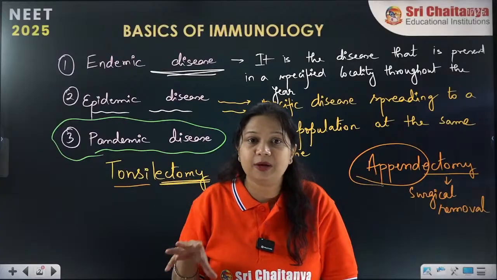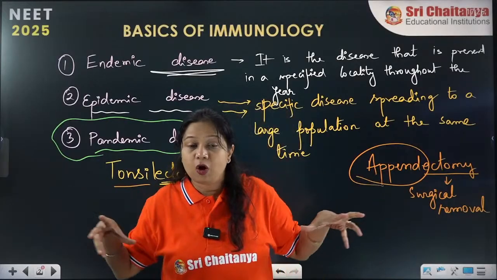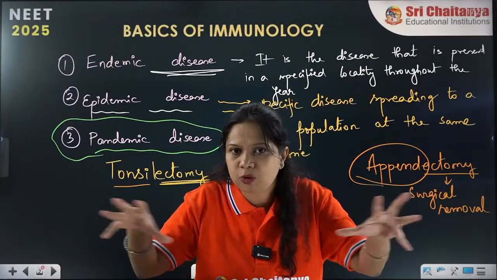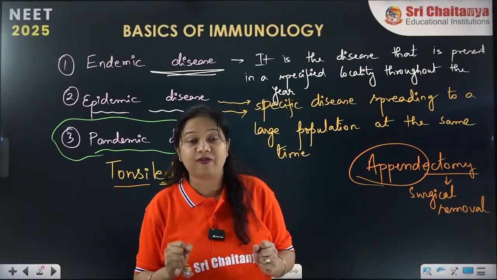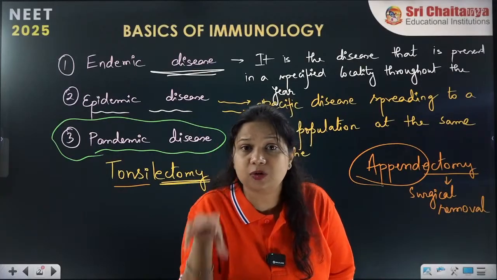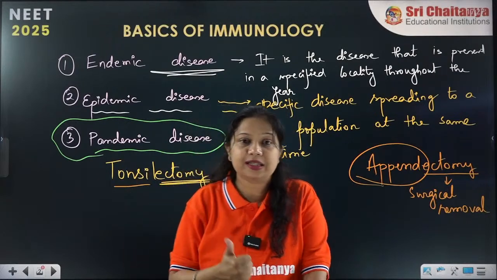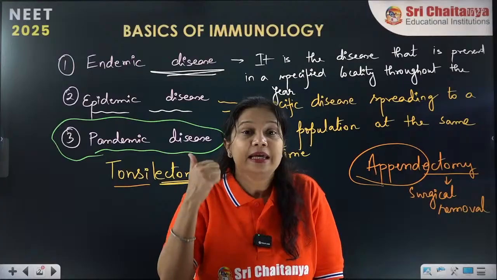These are pandemic diseases. Pandemic means they are spread or they are affecting a large group of population, and when they are affecting a large group of population, it is almost not restricted to a single country. It is affecting the whole world. So it is COVID-19. COVID-19 is a pandemic.